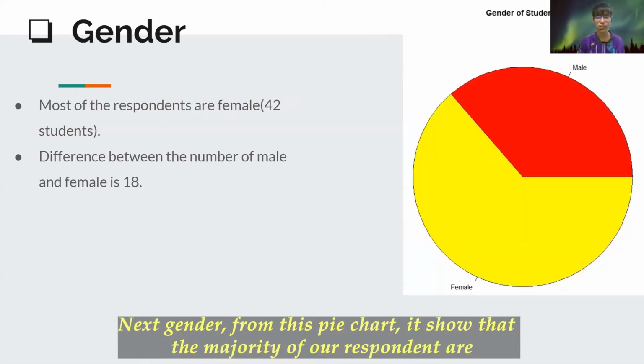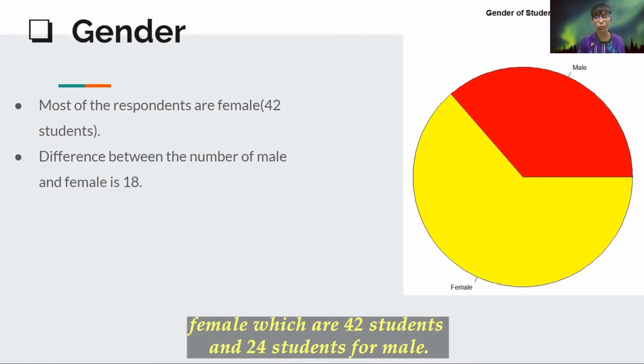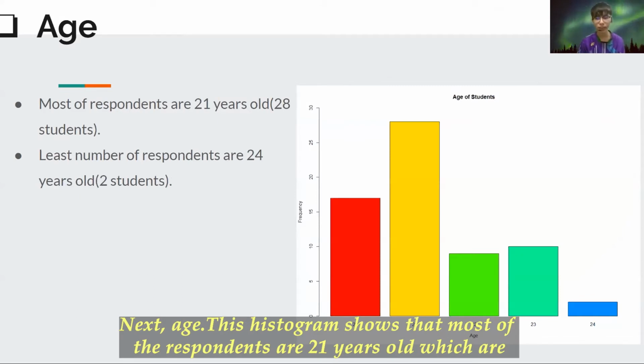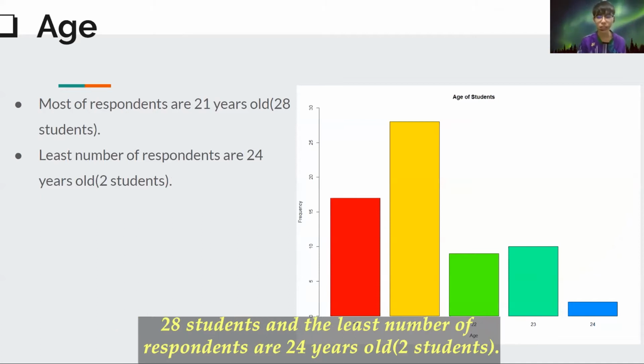Next, gender. From this pie chart, it shows that the majority of our respondents are females, which are 42 students, and 24 students for males. The difference between the number of males and females is 18. Next, this histogram shows that most of the respondents are 21 years old, which are 28 students, and the least number of respondents are 24 years old, which is 2 students.